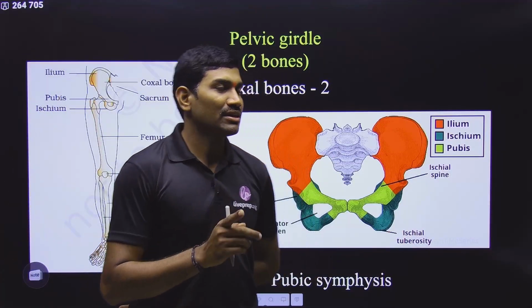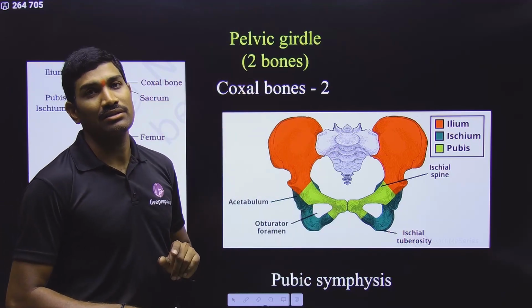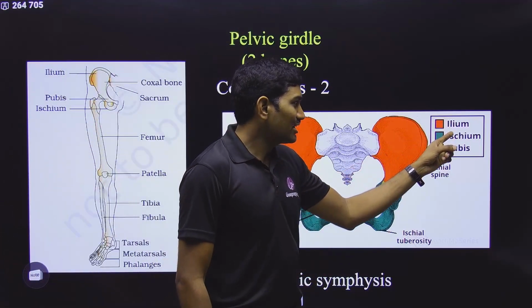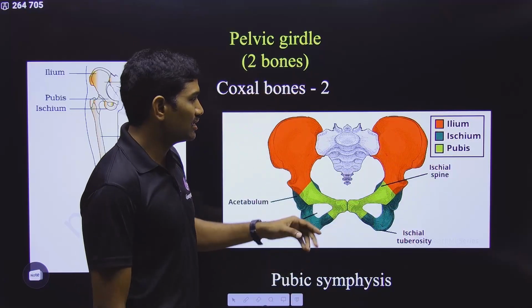Please remember, when we are talking about the pelvic girdle having 2 bones, it is in the adult we are talking. Because initially it is actually having 3 bones on each side. 3 bones on this side, 3 bones on this side. What are these 3 bones?